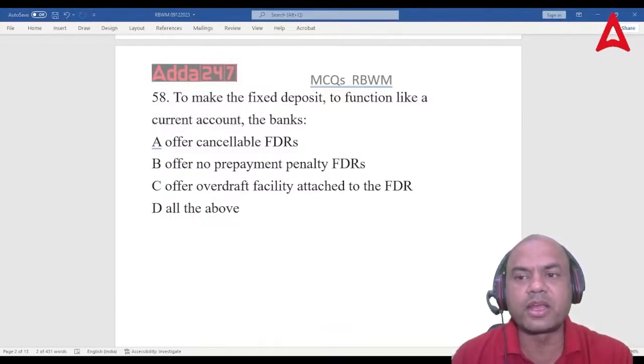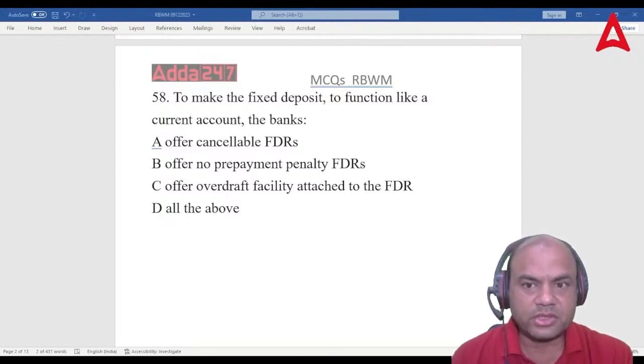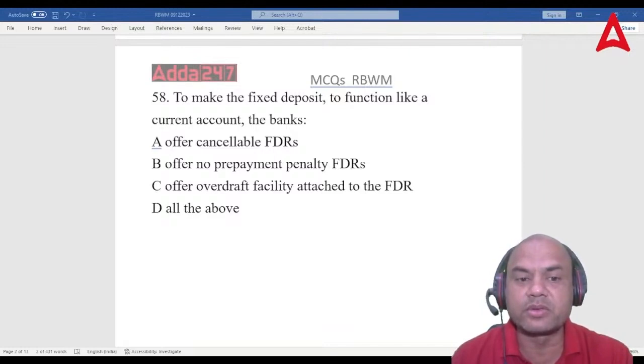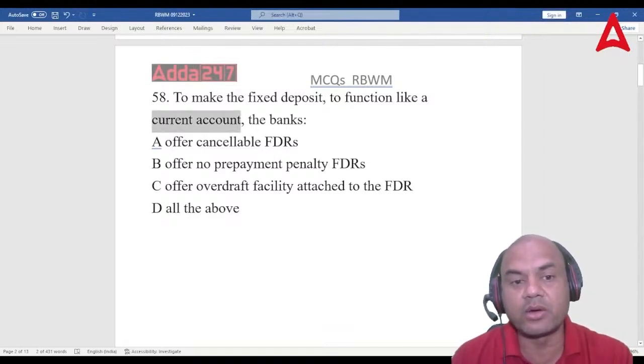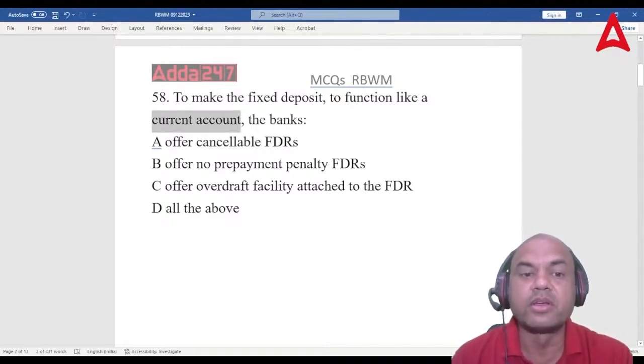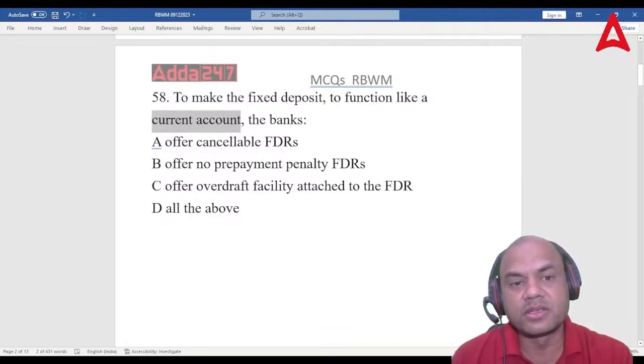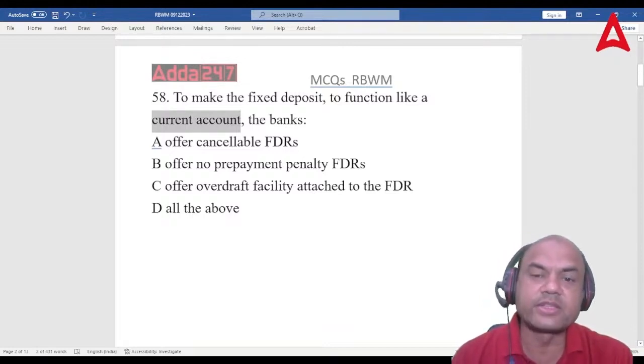Current account means where I make constant transactions, unlimited transactions. So can I make the same in FD? Yesterday we saw a similar question. Yesterday at the end, how many of you got that answer? Similar question. So for this, what is the answer?